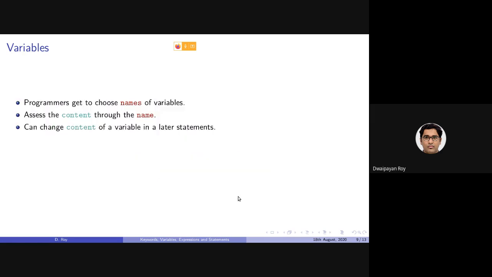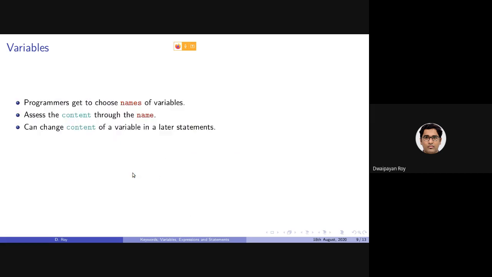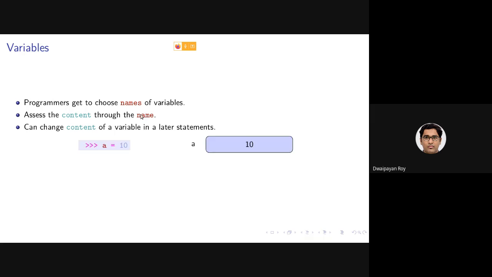So again, it is the responsibility of the programmer to choose the name of the variables. Using those names, we will be accessing the content stored in these containers. And we can also change the content. That is, after assigning one value, we can change the value as well using the name of the variable.